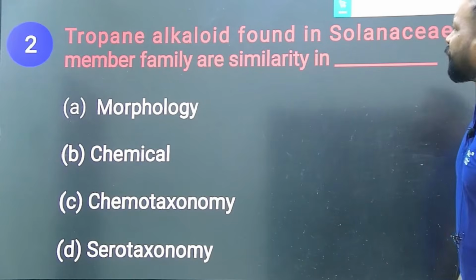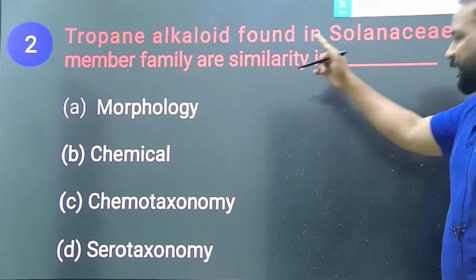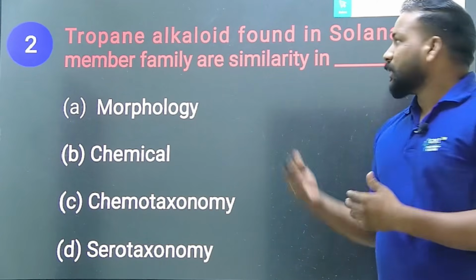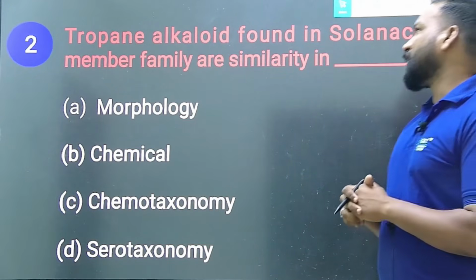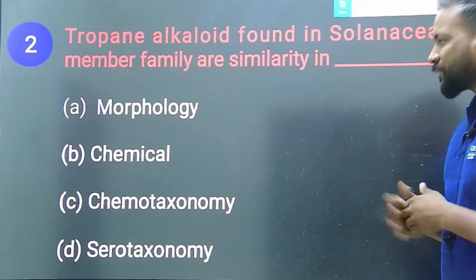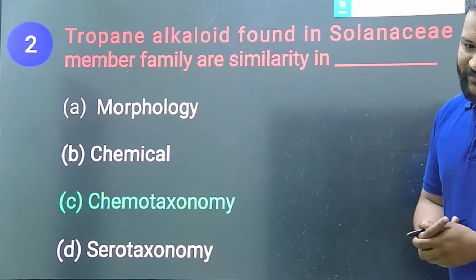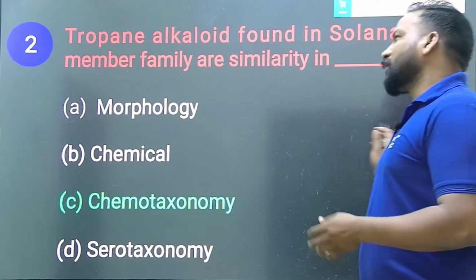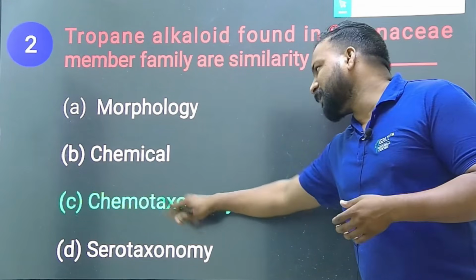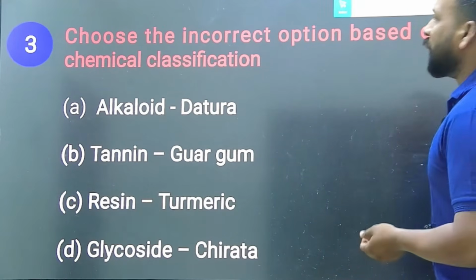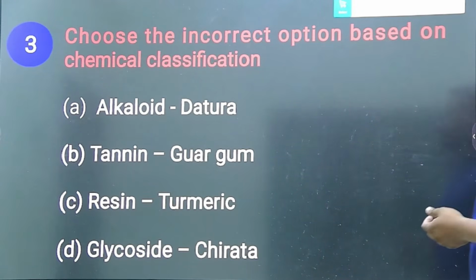Next question: alkaloids found in the Solanaceae family members are similar in morphology, chemotaxonomy, or serotaxonomy? Chemotaxonomy, obviously we have discussed it. Taxon means family, chemo means chemicals or chemical constituents.